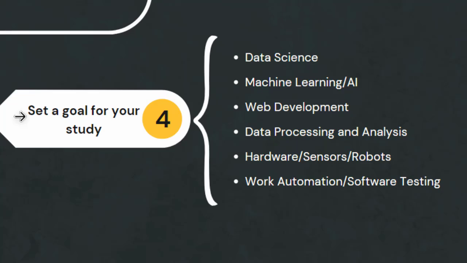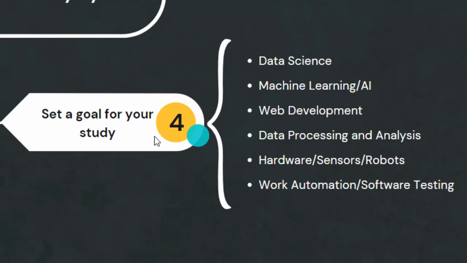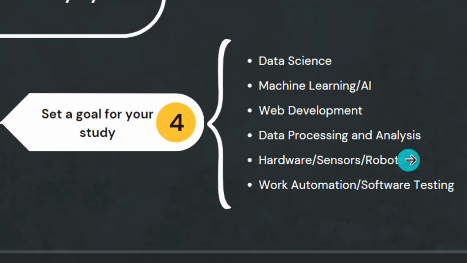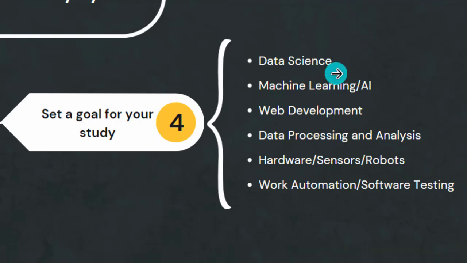As we know, Python can be used in data science, in machine learning and AI. Python can be used for web development. Python can be used for data processing and analysis. Python can be used in hardware, sensors, robots. Python can be used for work automation and software tests. So Python can be used for a lot of stuff, which means there is a lot of stuff that you could start. That's why I'm saying don't make this mistake. Don't start everything, set your goals.